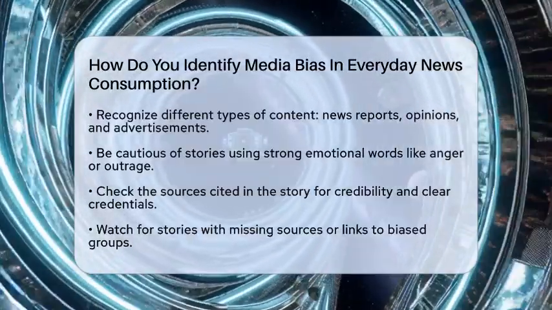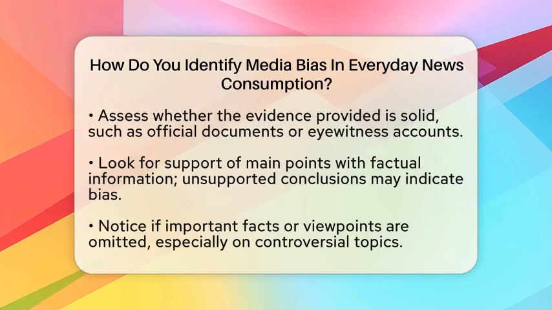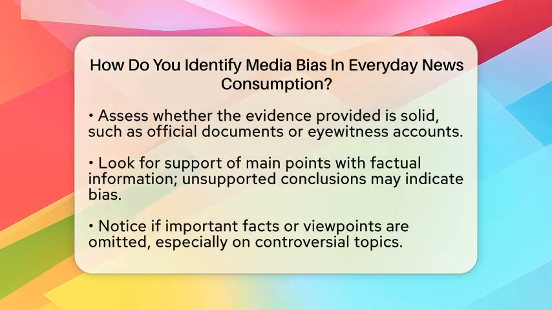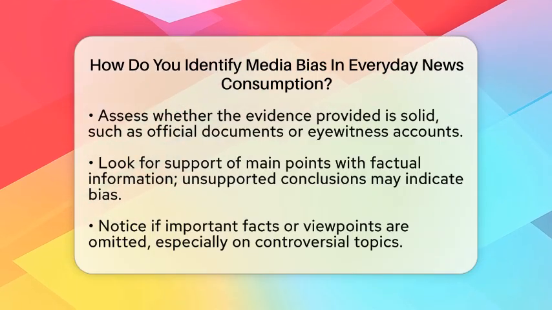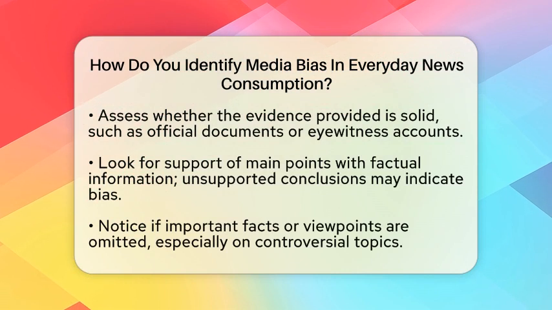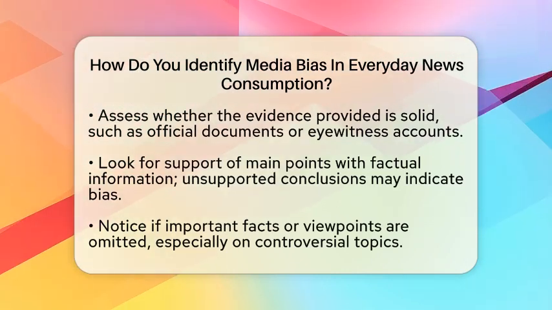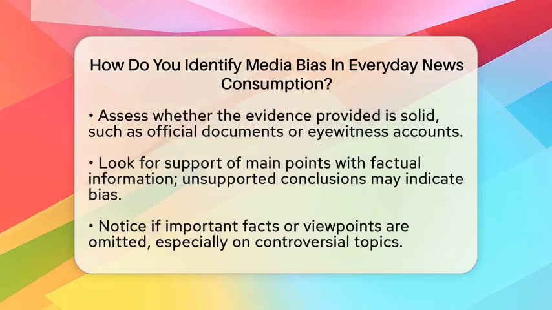Next, examine the sources cited in the story. Reliable news will mention experts or witnesses with clear credentials. If sources are missing or seem linked to political groups or special interests, the story could be biased. Check if the evidence is solid, like official documents or eyewitness accounts. Vague claims or guesses are less trustworthy.